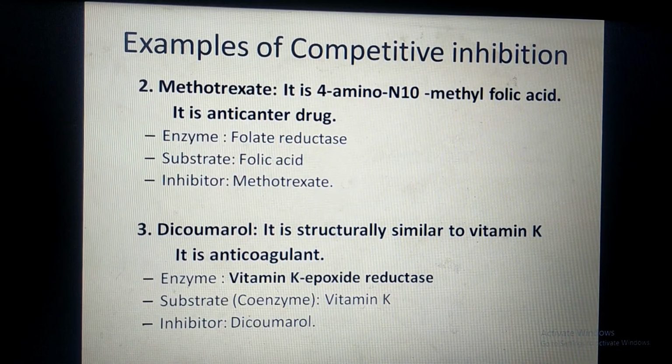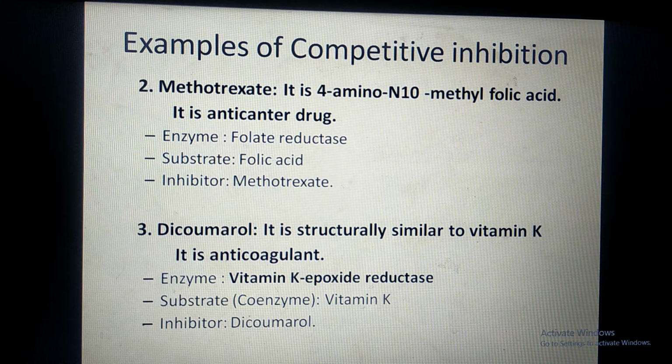Another example is methotrexate. It is 4-amino 10-methyl folic acid, its chemical name. It is an anti-cancer drug. In this case, the enzyme is folate reductase, the substrate for that enzyme is folic acid, and the inhibitor is methotrexate. Methotrexate and folic acid have the same structure, so they both compete to bind at the active site of the enzyme folate reductase. As the concentration of the inhibitor, methotrexate, is given in large quantity, methotrexate binds with the enzyme and inhibits it.